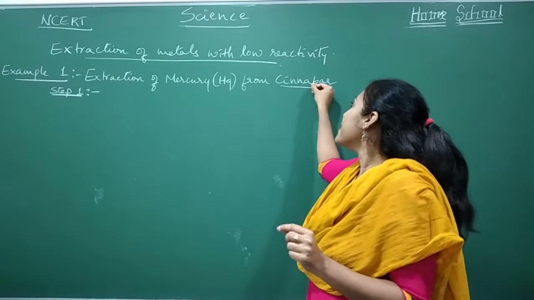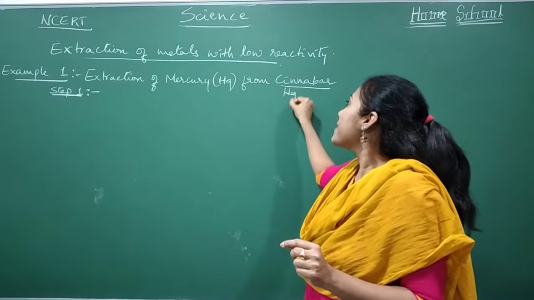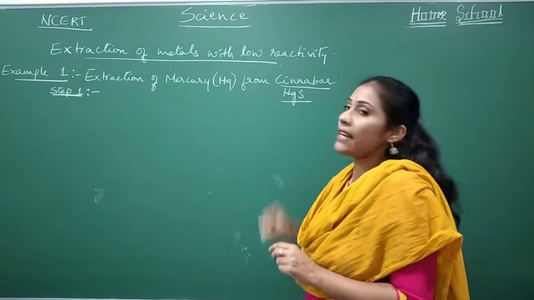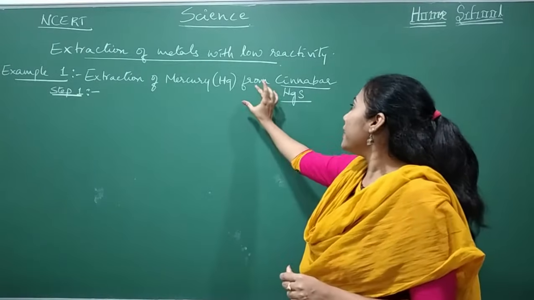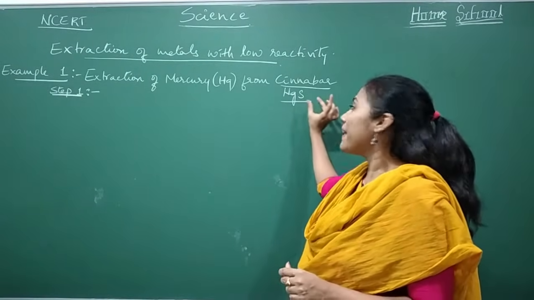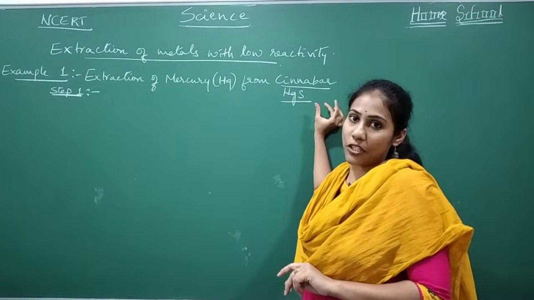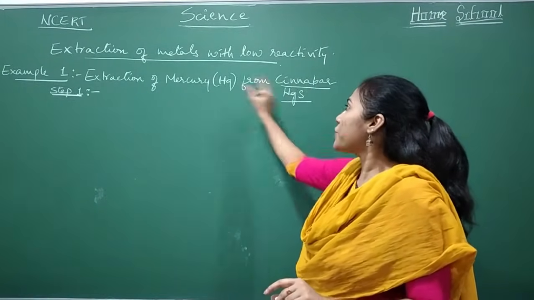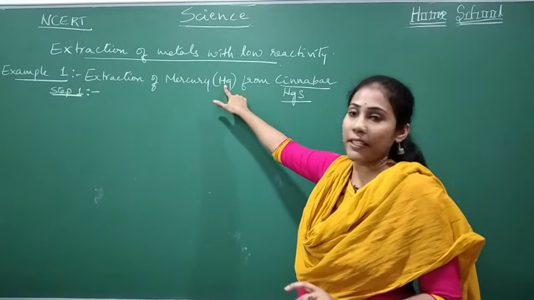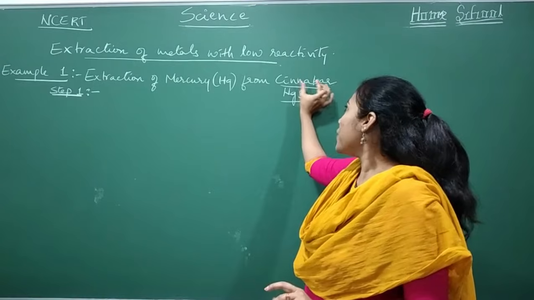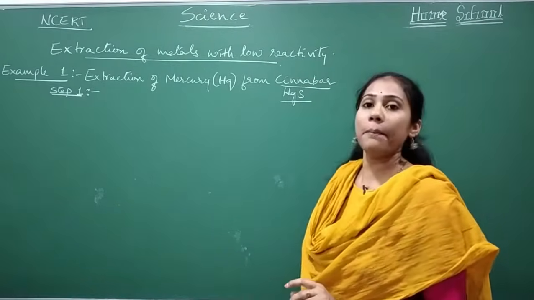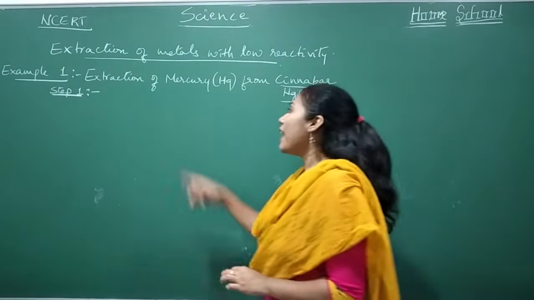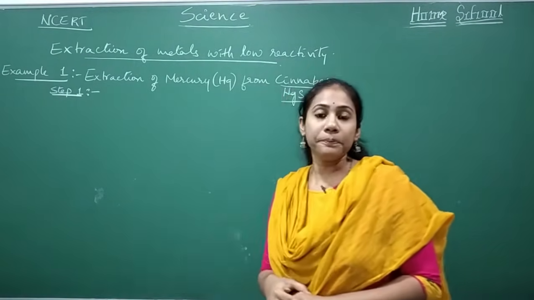What do you mean by cinnabar? Mercuric sulfide is called cinnabar. Our mercury exists as mercuric sulfide in nature, and that mercuric sulfide is the ore from which we are extracting pure mercury. The ore has a special name. What is that name? Cinnabar. Okay, so now let us see step number 1.